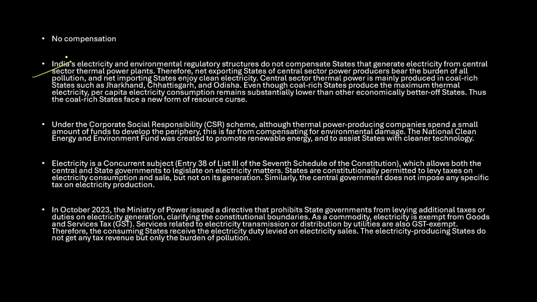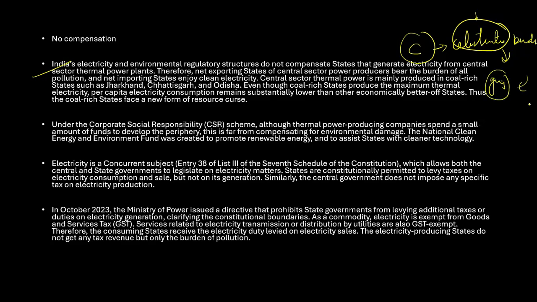For example, if I am Chhattisgarh, I am producing the electricity, and I am giving it to Gujarat. Now I am producing, so the pollution is in my state. I am not enjoying any benefits. I am facing the burden. And Gujarat, which is importing all the electricity, is automatically enjoying cleaner energy.